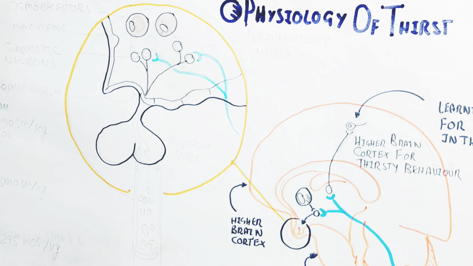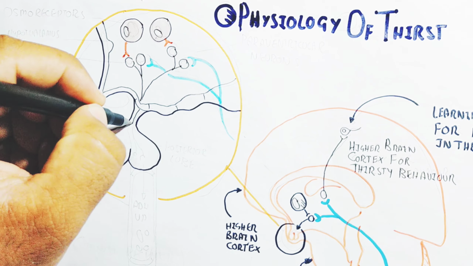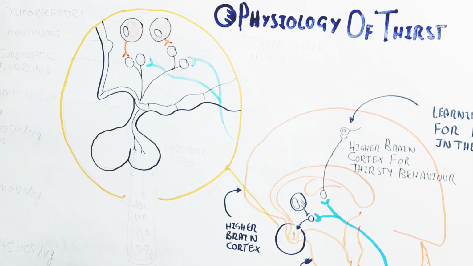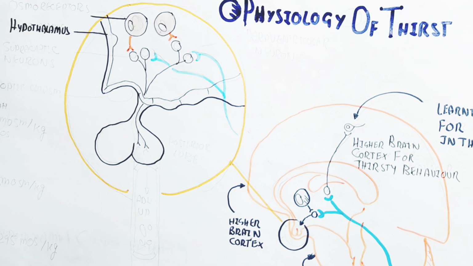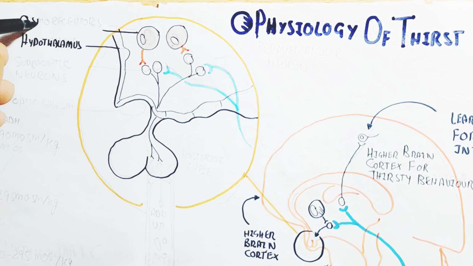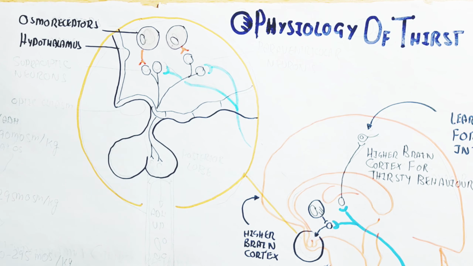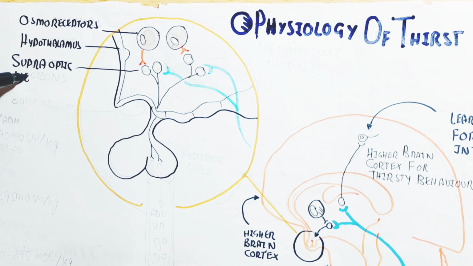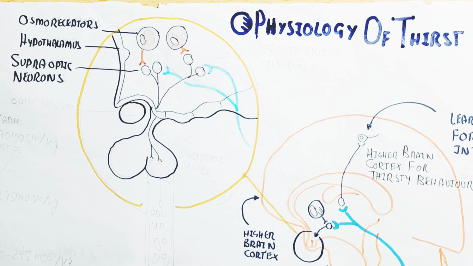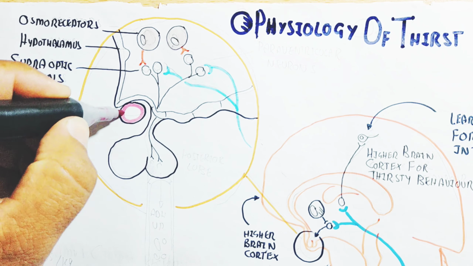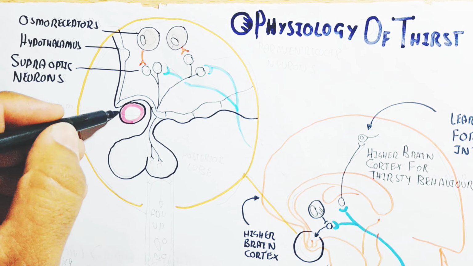So in this way, we will understand the bigger picture. Here is the osmoreceptor cell. Whenever you are thirsty, it means the sodium will rise while the water decreases. When water decreases, the sodium moves into the osmoreceptor cell and triggers a nerve. Here are the osmoreceptors, the hypothalamus, and the supraoptic neurons.